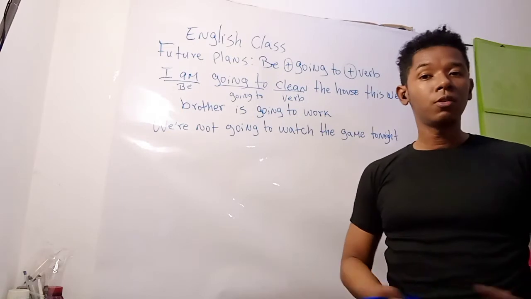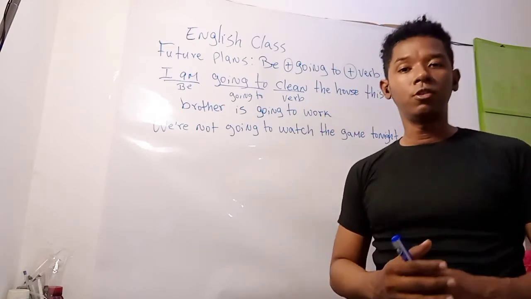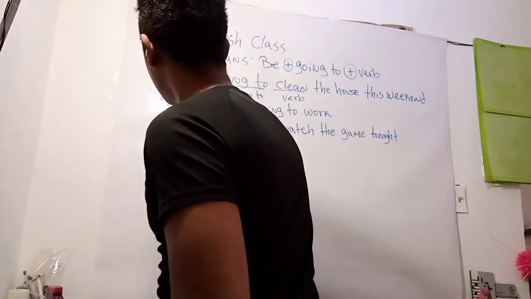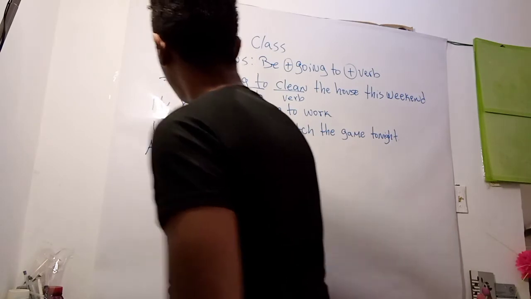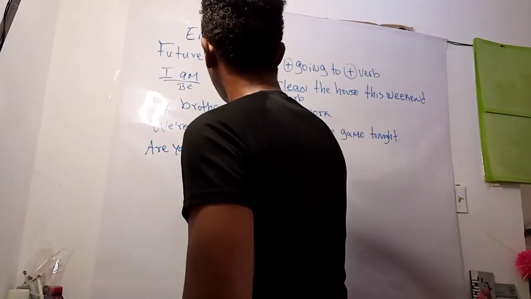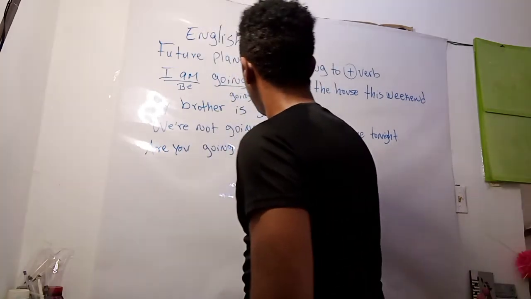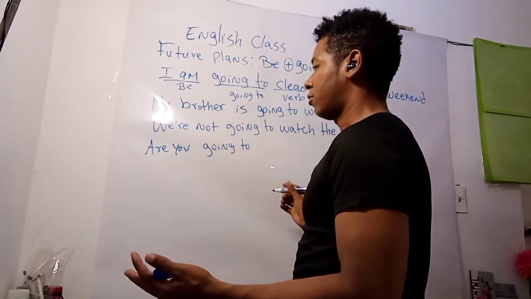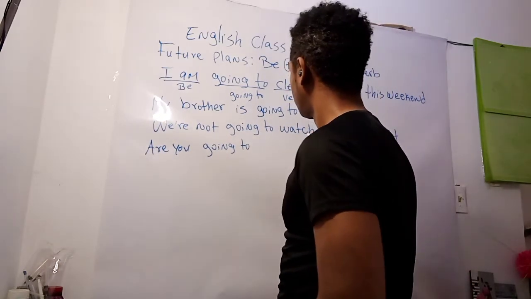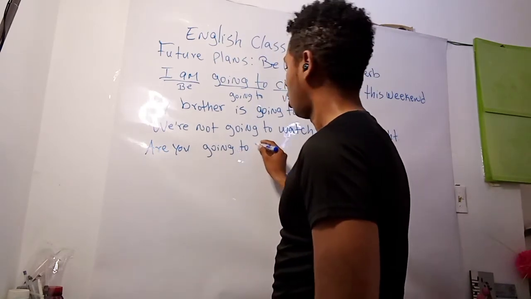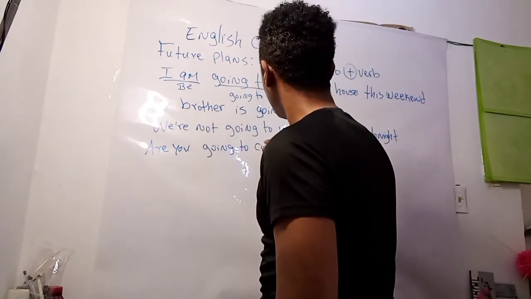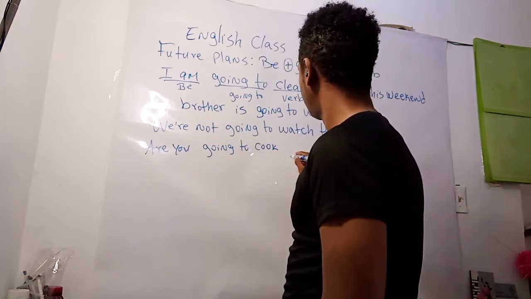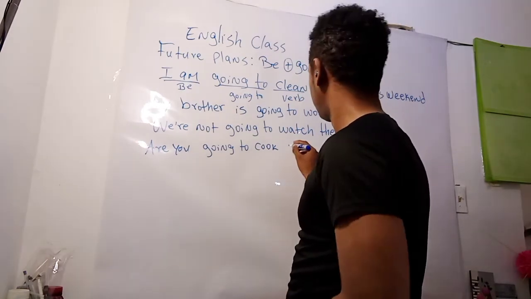Now, what about question form? The same thing. We just have to use the question form of the verb be. Example of this would be, are you going to, let's say, cook?